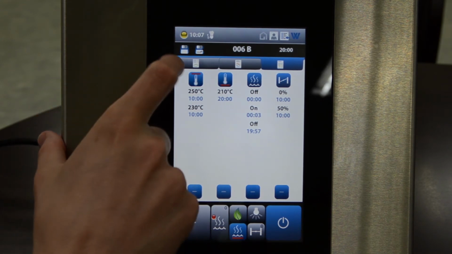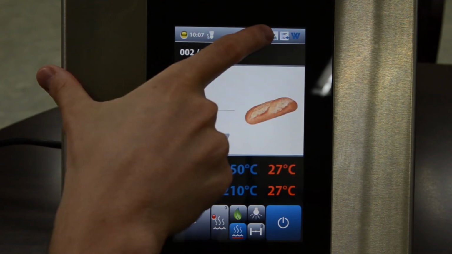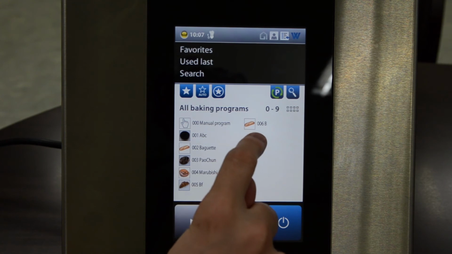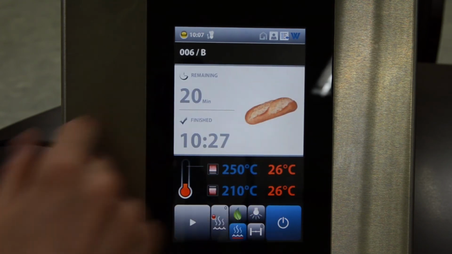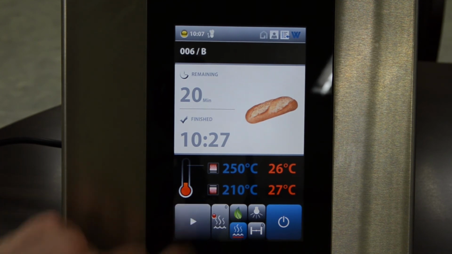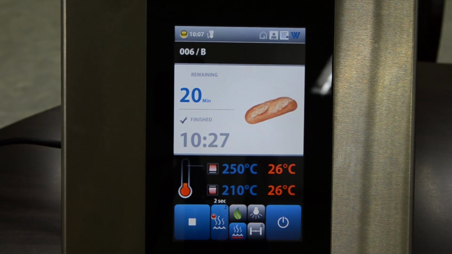If I want to save these values, I'll just click on the Save button here. I'll click on the Home button here, get into the basic menu, and then again I can find the baking program we just set up. I'll select it, and then the values we've preset all work here. I start. And the baking program gives the steam automatically and will go just along as we set it up.